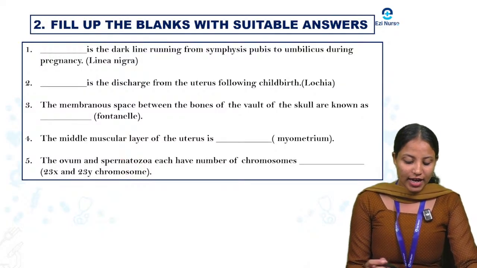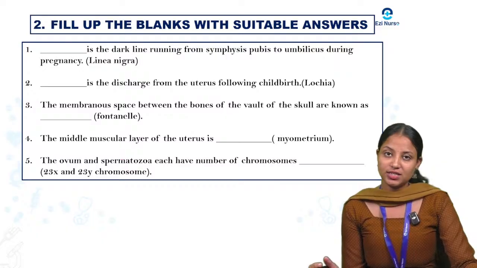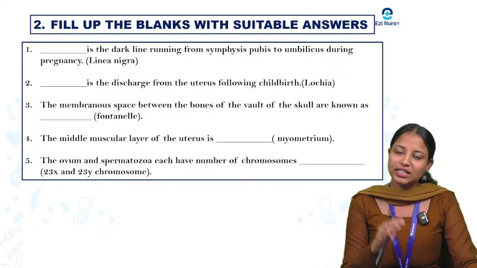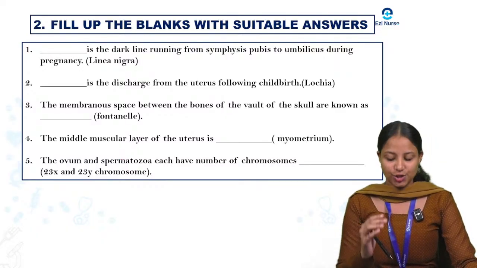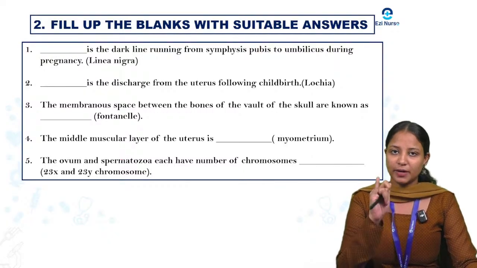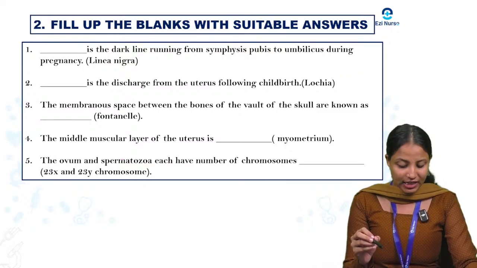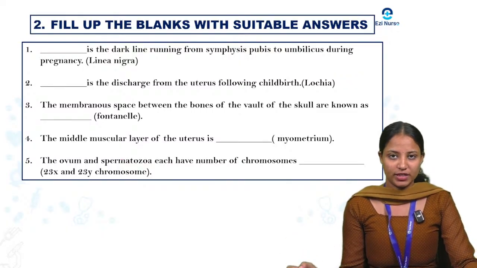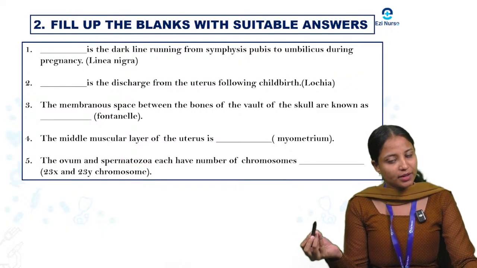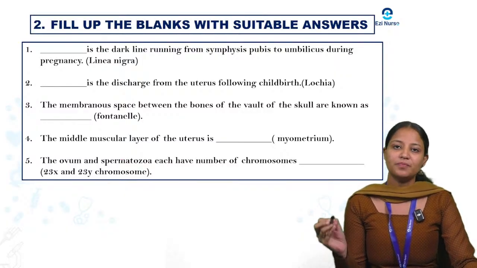So if they ask, the upper layer of the uterus is perimetrium, and the inner layer is known as endometrium. The 3 layers of the uterus are perimetrium, myometrium and endometrium. Here they ask the middle layer, so that will be myometrium. Upper layer it will be perimetrium, and the inner layer it will be endometrium.